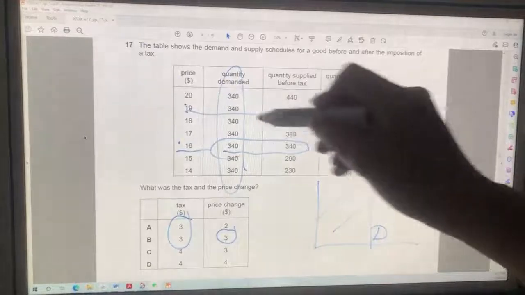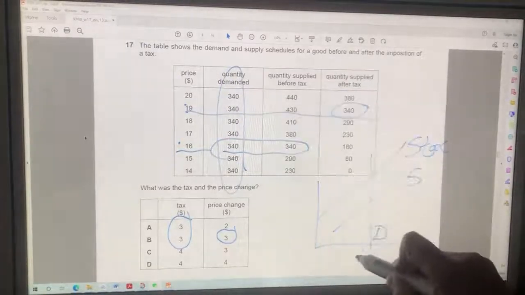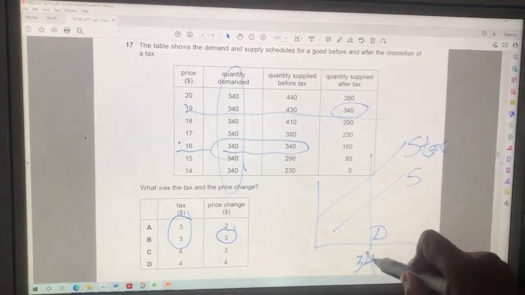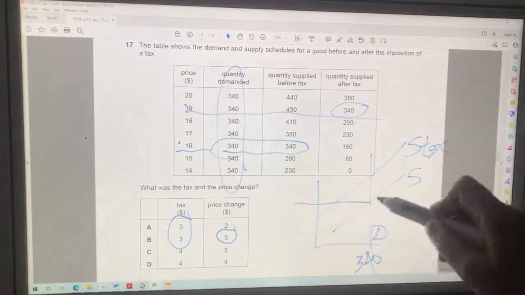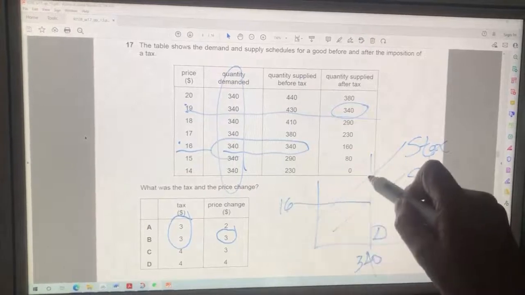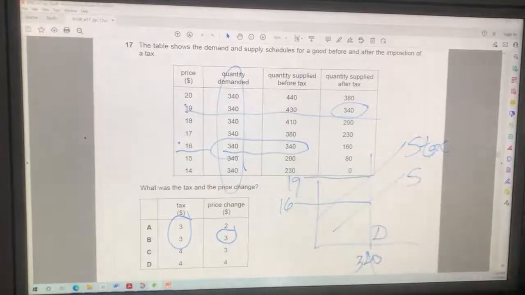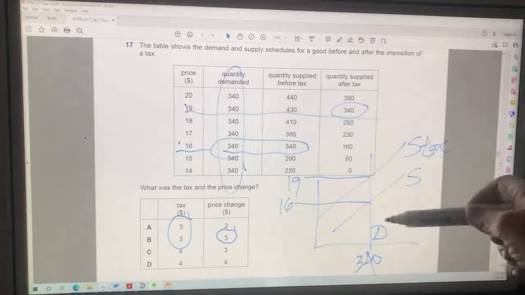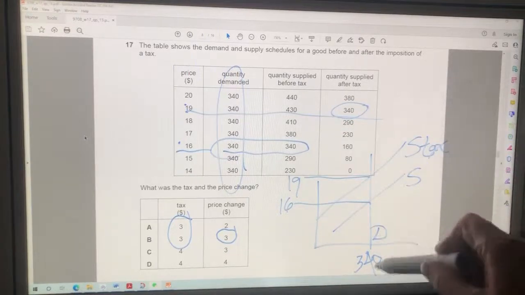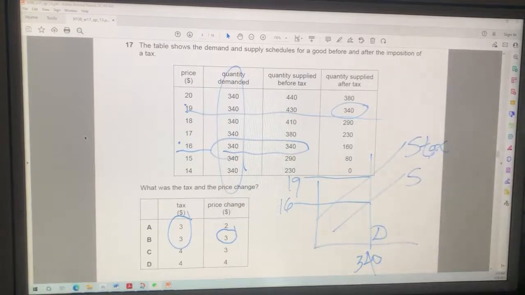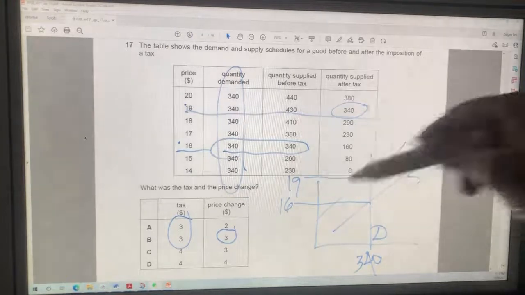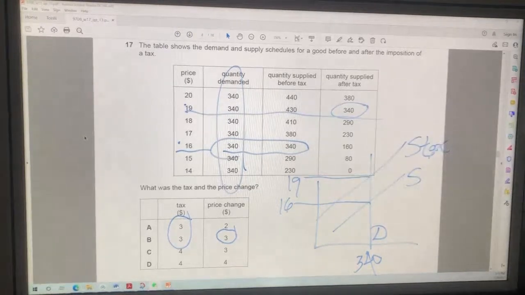This is shown by a graph. The quantity demanded is always 340, and the price here is 16, the price here is 19. Oh, and if demand is perfectly inelastic at 340, then any tax will be paid by the consumer. So that's an interesting one. I like that. That's an interesting question.